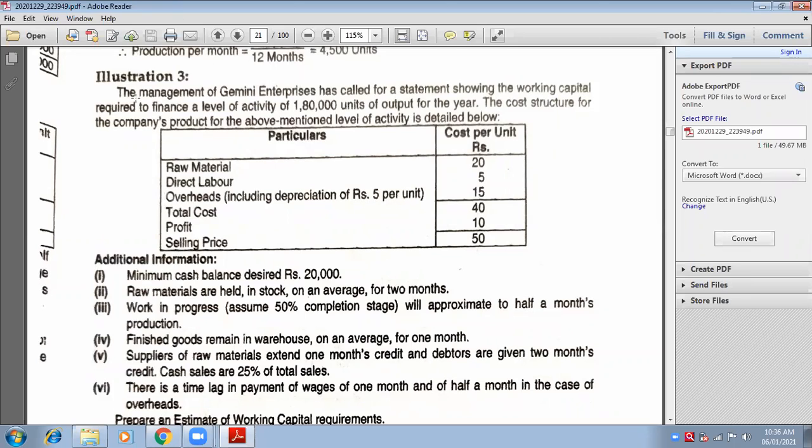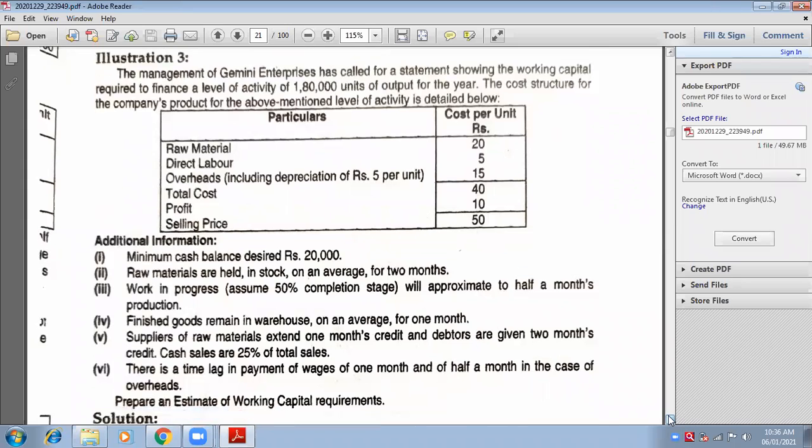Now this is per unit information. For 1 unit, you require 20 rupees raw material. But in a year, you are producing 1,80,000 units. Are you getting my point? This is per unit, 20 rupees for 1 unit. But how many units are you producing in a year? 1,80,000.